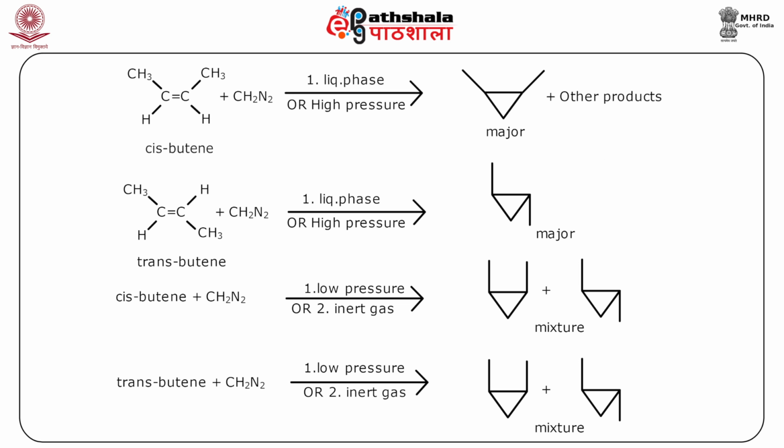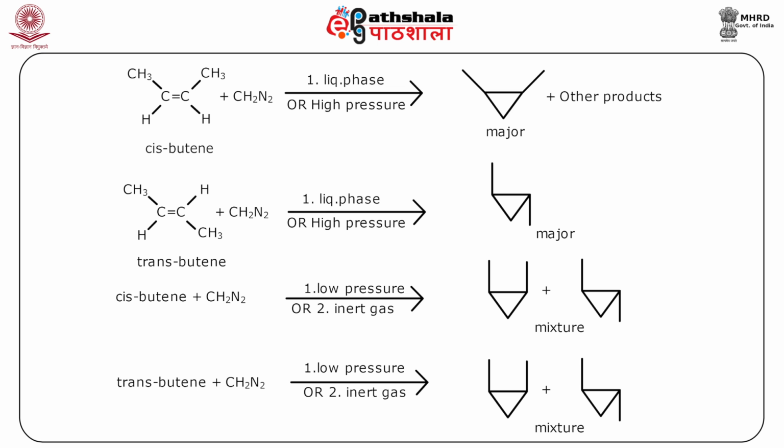Another example, take this cis-2-butene. When this is reacted with CH2N2 in liquid phase or high pressure, then there is the addition of the carbene to the double bond and we get the major product, the cyclopropane derivative, along with other products.